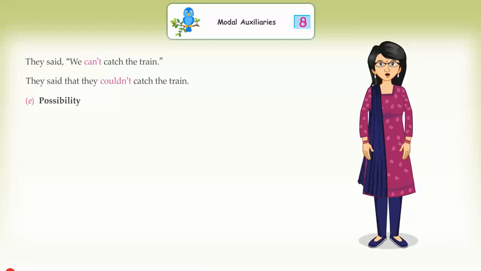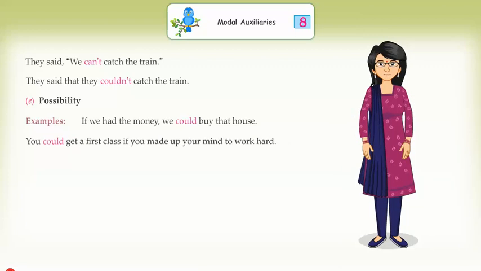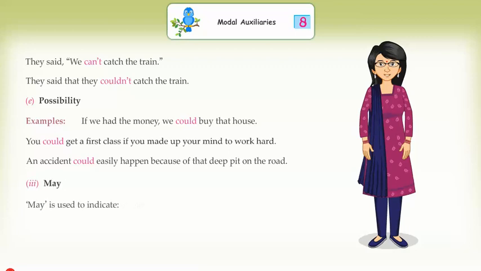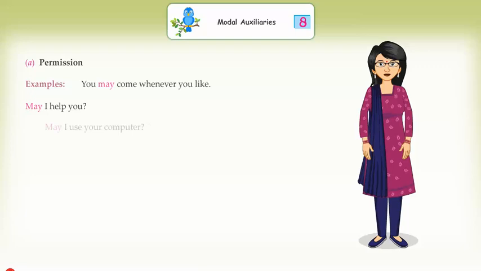E. Possibility. Examples, if we had the money, we could buy that house. You could get a first class if you made up your mind to work hard. An accident could easily happen because of that deep pit on the road. Third, may. May is used to indicate A. Permission. Examples, you may come whenever you like. May I help you? May I use your computer?